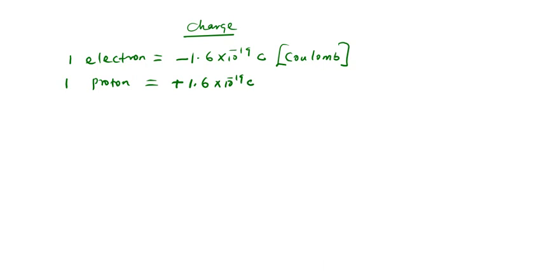Then what about one neutron? What's the value? Can you guess? It is zero, because it has no charge. It's zero.